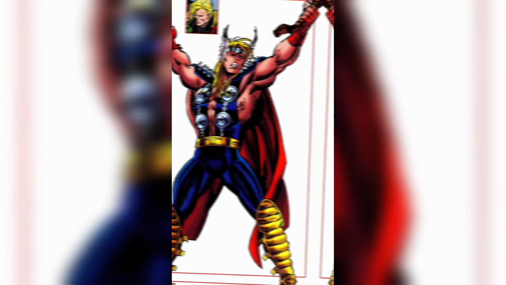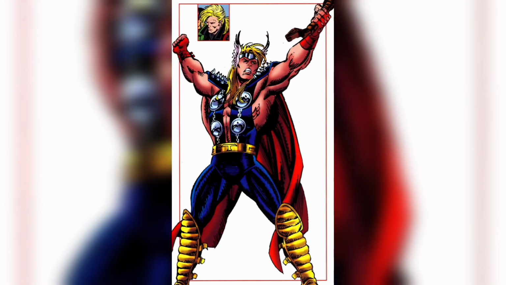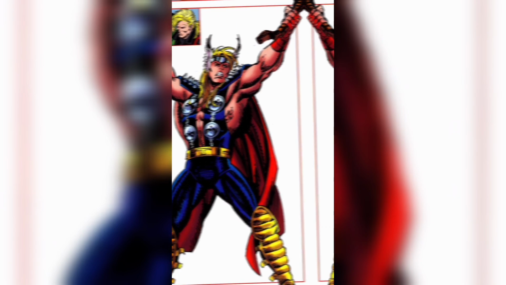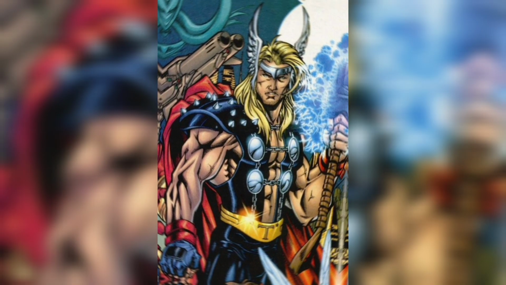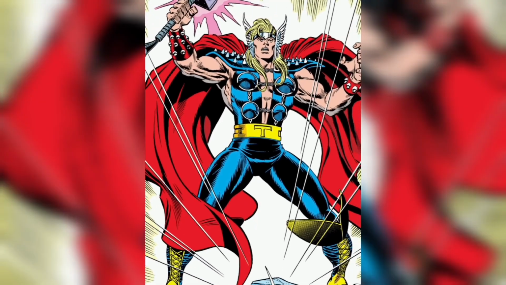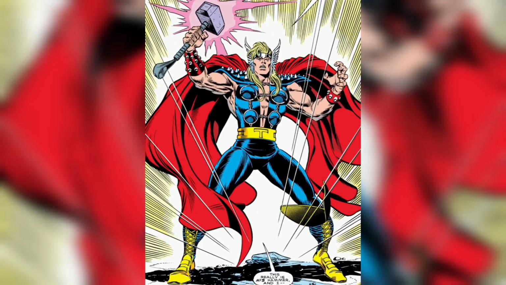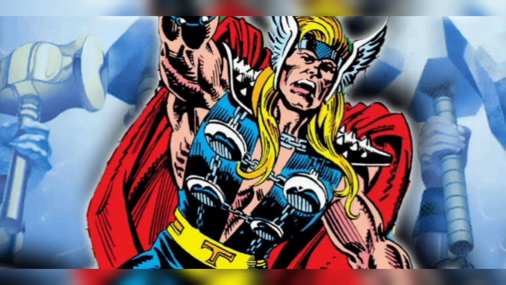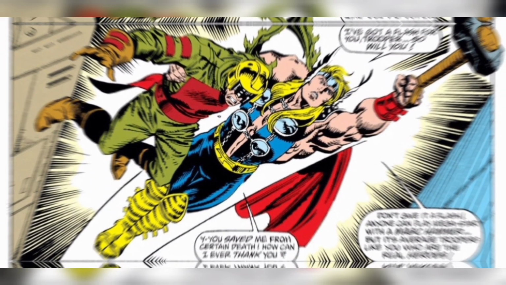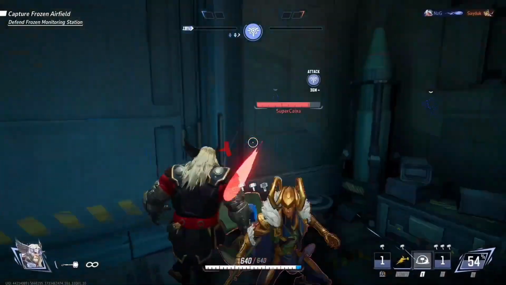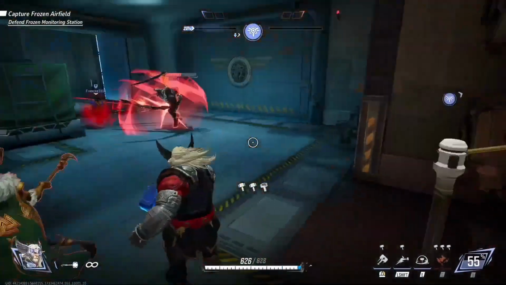Next is Dargo Couture. He was part of the Cult of the Hammer, a group that believed someone worthy could lift Thor's hammer, Mjolnir, to gain his power and free their world. Initially skeptical, Dargo attended a secret ceremony where cult members attempted to lift Mjolnir. When the Corps attacked the gathering, Dargo instinctively grasped the hammer and was deemed worthy, transforming into Thor. Empowered, he fought against the Corps' tyranny, leading his people toward freedom.